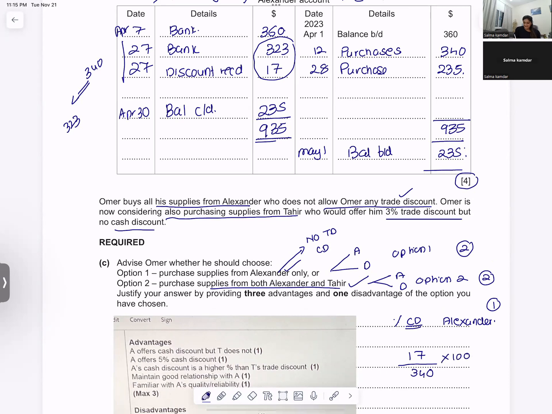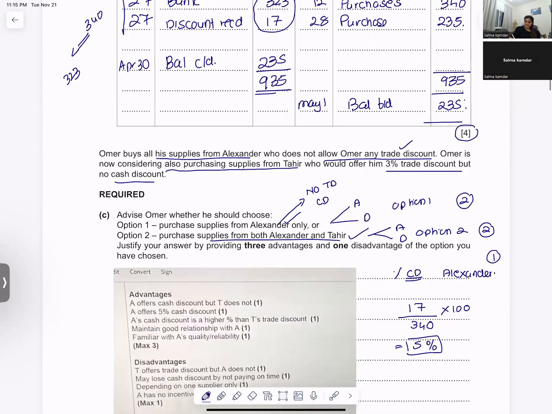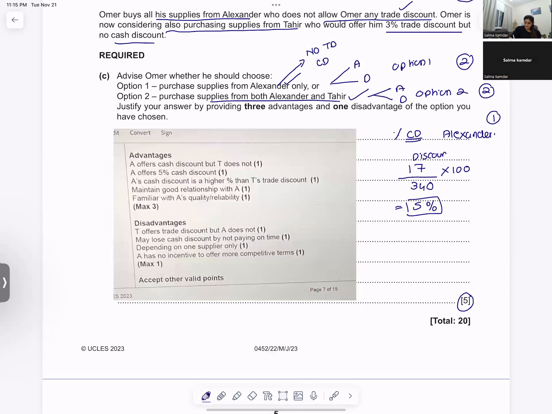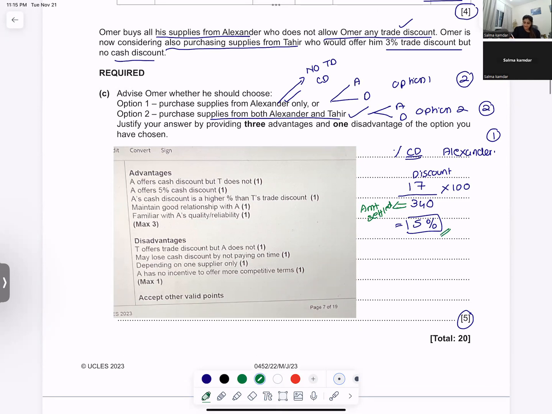So the discount is 17 for a transaction of 340. So you will get your percentage cash discount. 17 divided by 340 into 100. Your percentage cash discount is 5%. How do you get it? The discount that you received over the amount that is settled for that discount into 100. So you get 5% cash discount, no trade discount when you purchase from Alexander. He's giving you a cash discount of 5%. This is the advantage of option 1.